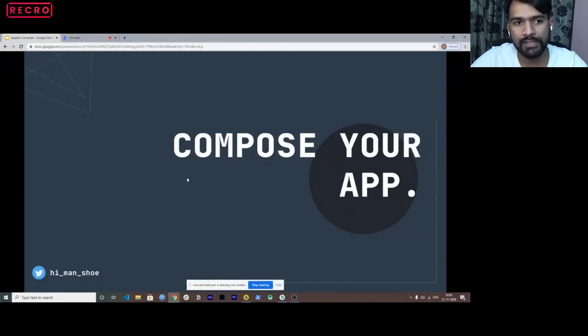Compose is not really a replacement, but a solution for Flutter or React Native devs who still want to build Android applications natively using Kotlin. Using just Kotlin, you can design your UIs, populate some data and whatnot. So in this talk, we are going to see what all possibilities we can perform with Jetpack Compose and how you can get started with it.